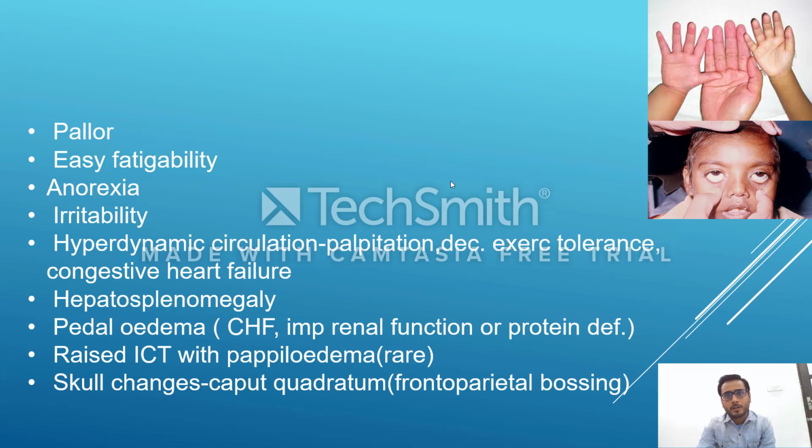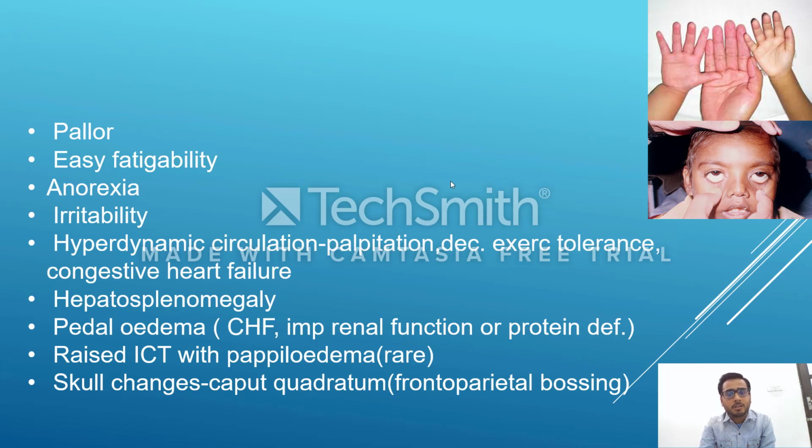It sends a message to the body that the tissues are getting less oxygen, because of less hemoglobin, so there is a hypoxia or anoxia level in the tissues. So the message goes to the heart, which is the pumping organ of the blood. The heart gets the message that very little oxygen is going to the tissues, and only the heart has the function of pumping the blood. So the heart starts to pump more and more. So there will be tachycardia, increased heart rate, hyperdynamic circulation, and in more severe cases there will be a murmur known as hemic murmur.